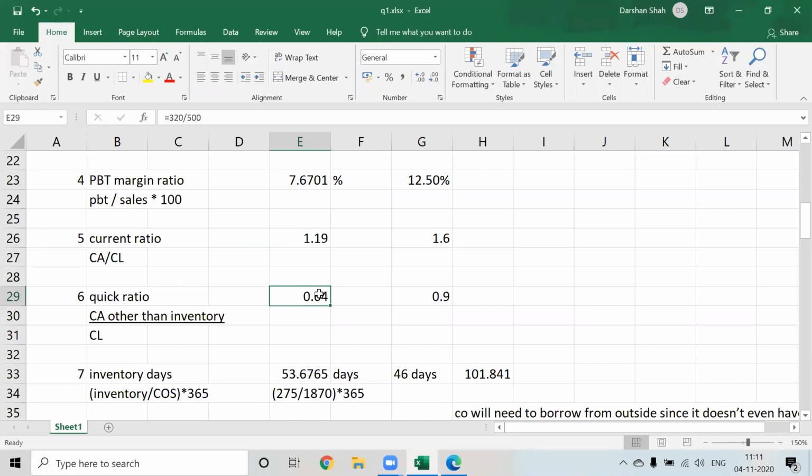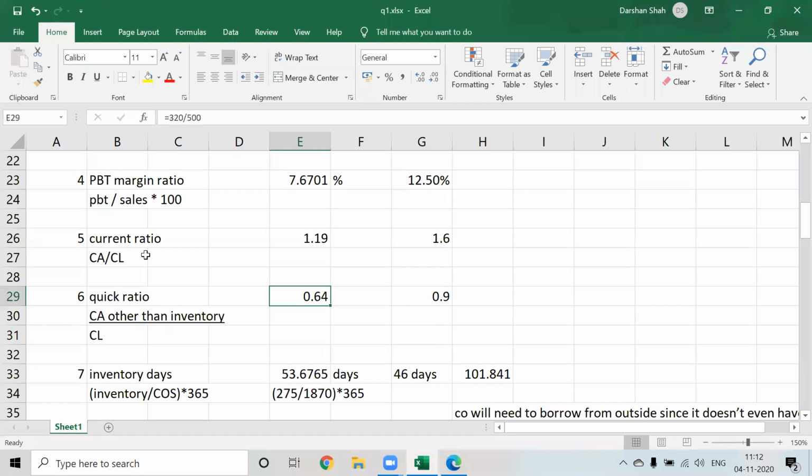If computers are not sold, means what? My receivables do not get converted into sales, and my receivables are only 0.64. With the help of inventory, we are assuming that the total sales will go to 1.19. But if we ignore the inventory, the total sales are only accounting to 0.64.